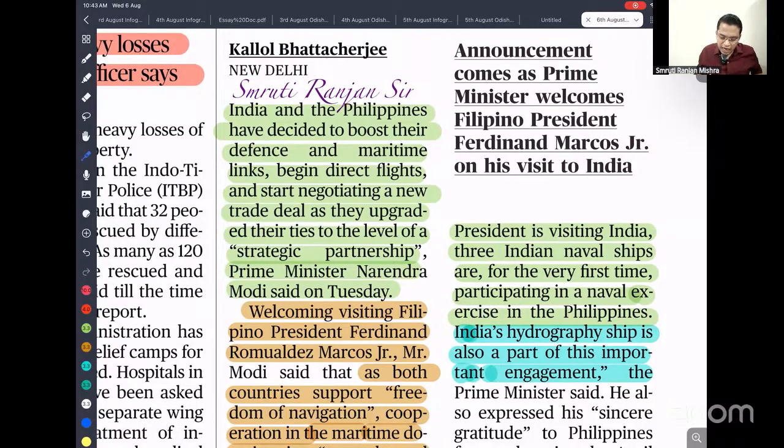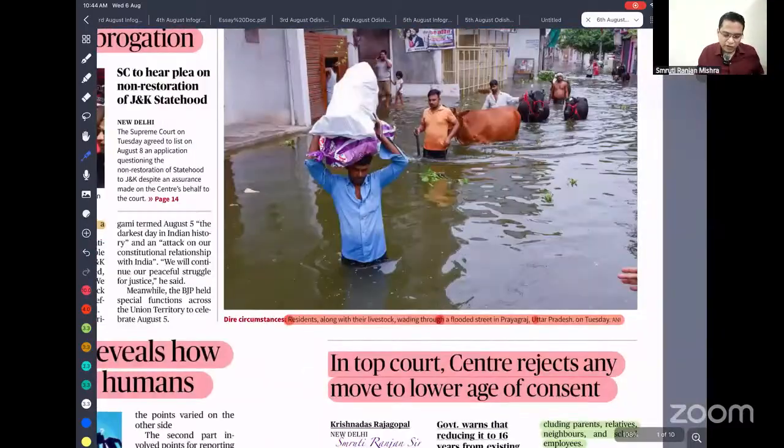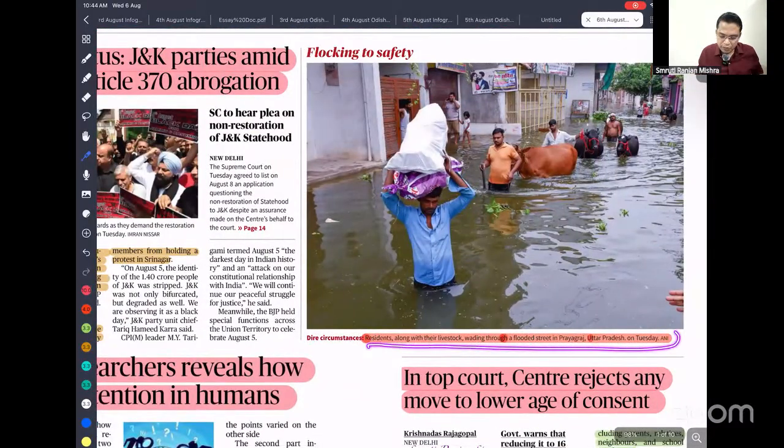India's hydrographic ship is part of the important engagement. We have also sent our hydrographic ship to study their hydrography. The basic aim is to understand the South China Sea, its depth, and map the bottom topography of the South China Sea. That is very helpful in the future for deployment of any submarine if you want to deploy. Okay.